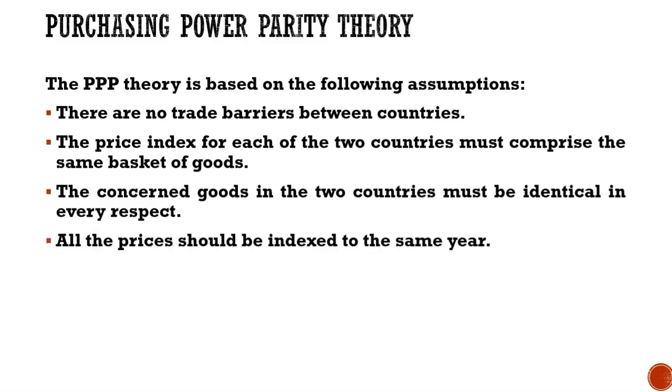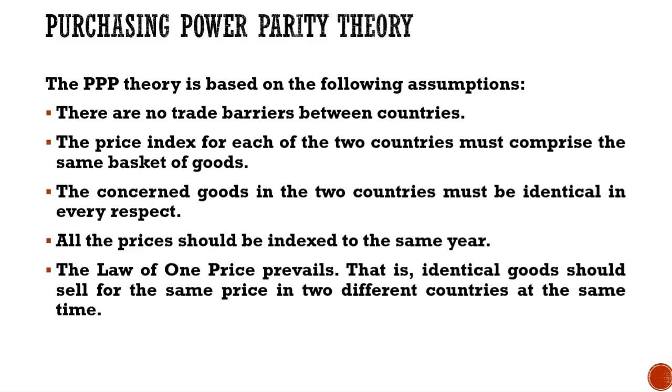Next, all the prices should be indexed to the same year. The goods should be of the same year. Next, the law of one price prevails, that is, identical goods should sell for the same price in two different countries at the same time.